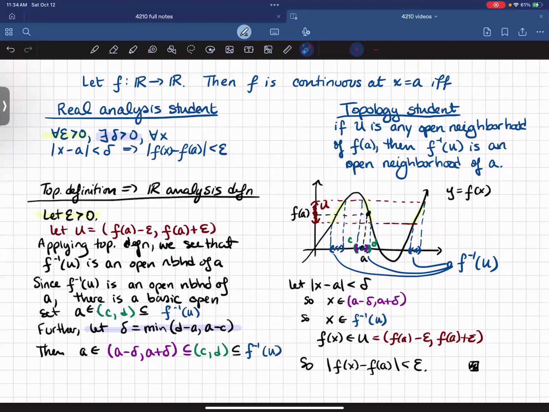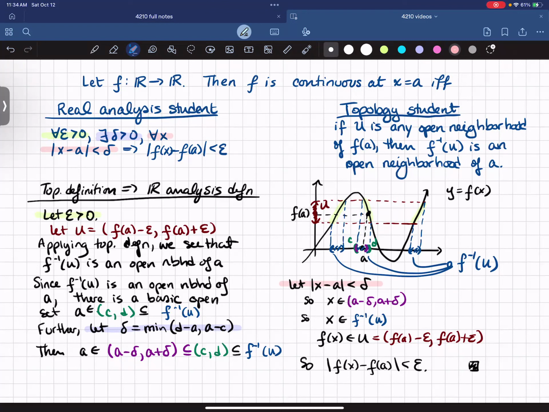Okay, now going to the next step of the real analysis definition of continuity. I started with epsilon greater than 0. I did a bunch of stuff. I eventually found my delta. Now the next part of the definition says for all x, if the absolute value of x minus a is less than delta. So I'm going to assume that x is given and that the absolute value of x minus a is less than delta.